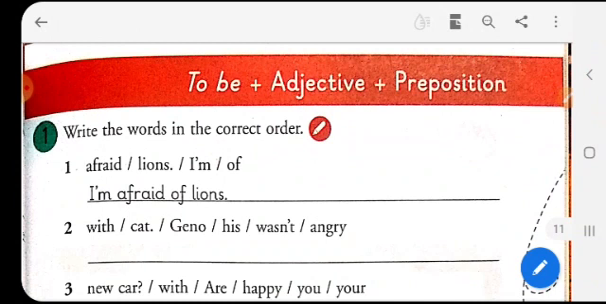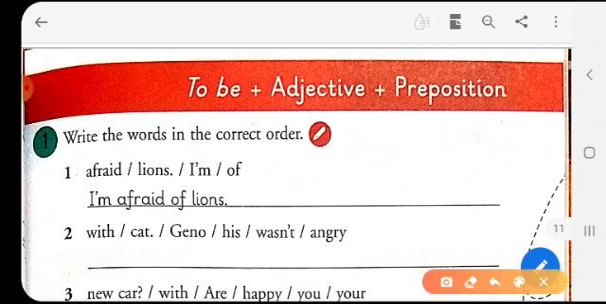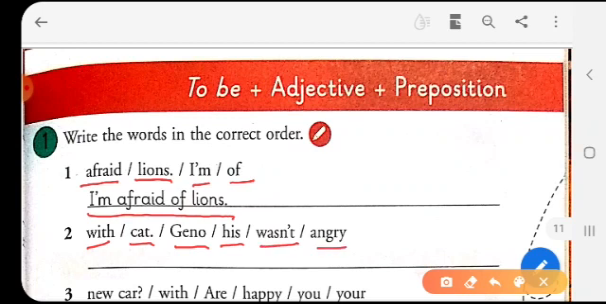So the first one is done for you. Write the words in the correct order. So look at the first sentence. Afraid, lions, I'm, of. So the exact sentence will be I'm afraid of lions. So I'll do one and you will try all by yourself the next sentences. With, cat, Gino, his, wasn't, angry. Gino wasn't angry with his cat.